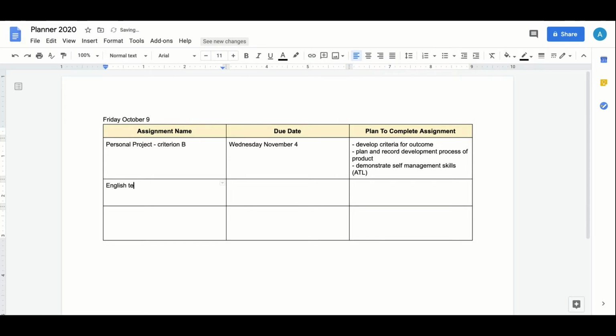Moving on to the test, we are going to write that we have an English test on Lord of the Flies. The date that this test is going to be on is going to be Wednesday, October 21st. And after checking in with the teacher, I found out that this test is going to be broken up into 2 sections. The first section is going to be multiple choice questions related to the plot, and then the second section is going to be short answer questions related to theme, conflict, and symbols. So I'm going to go in and write all of that now.